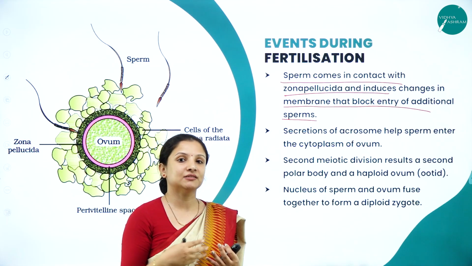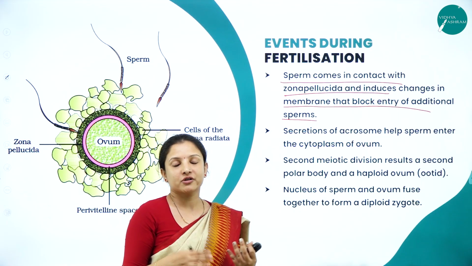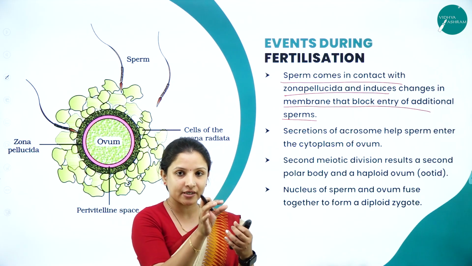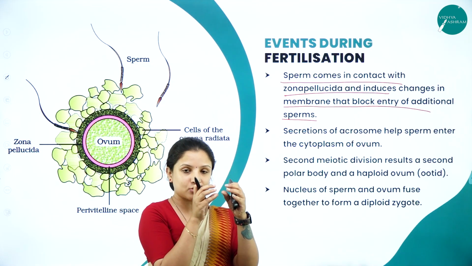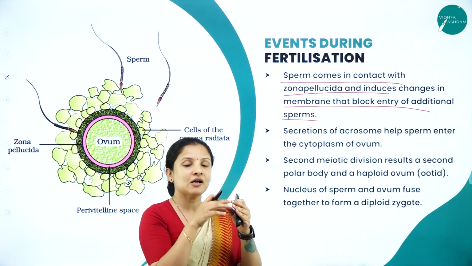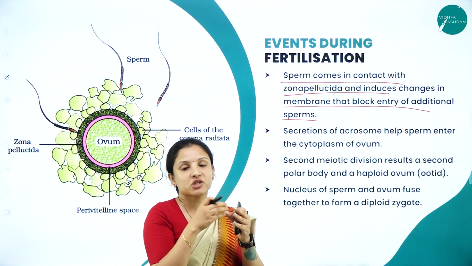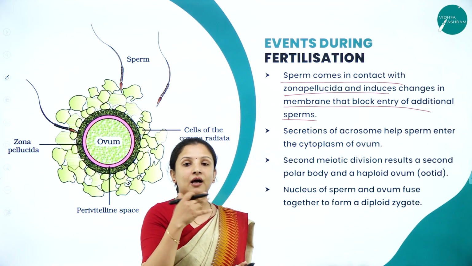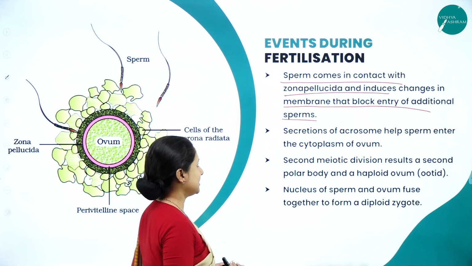The sperm that is the fastest, whose mitochondrial energy is too much, will swim very fast and reach the isthmus. There, once the ova is already ready, it will go and fuse itself with the zona pellucida, and in the zona pellucida some changes will occur so that only one sperm will get fused there, and the other sperms that are there will get disintegrated.